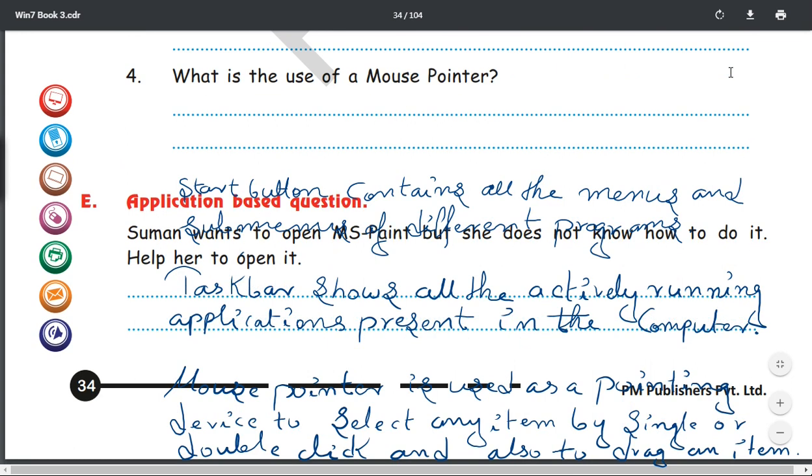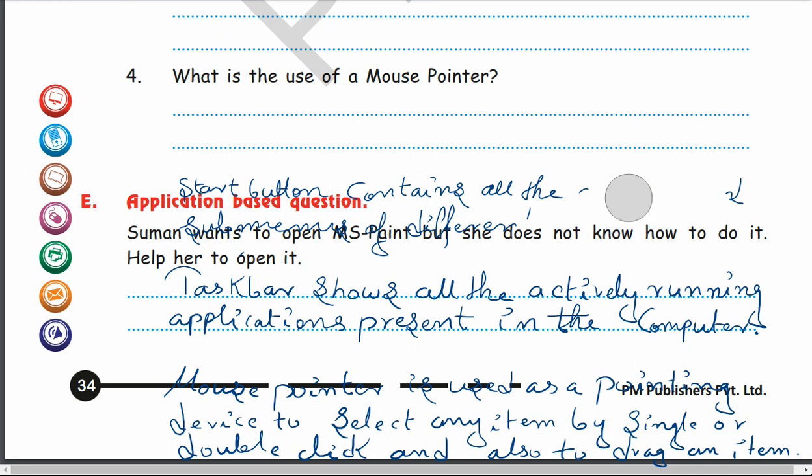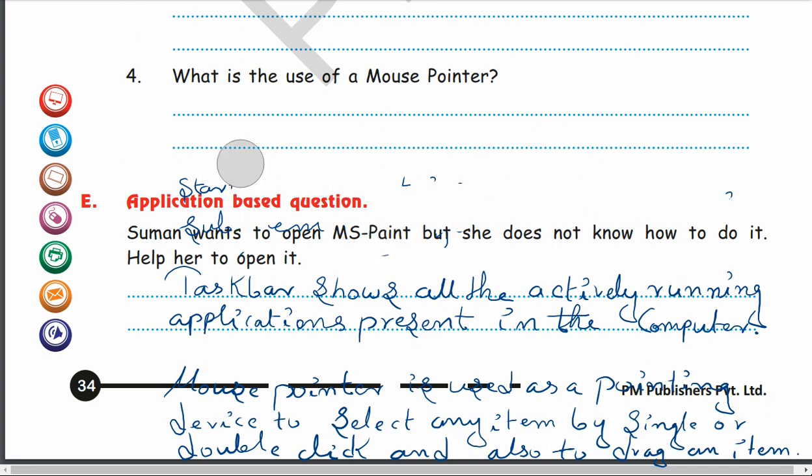Now we finally come to the application based question. I hope all of you have noted down the remaining answers.